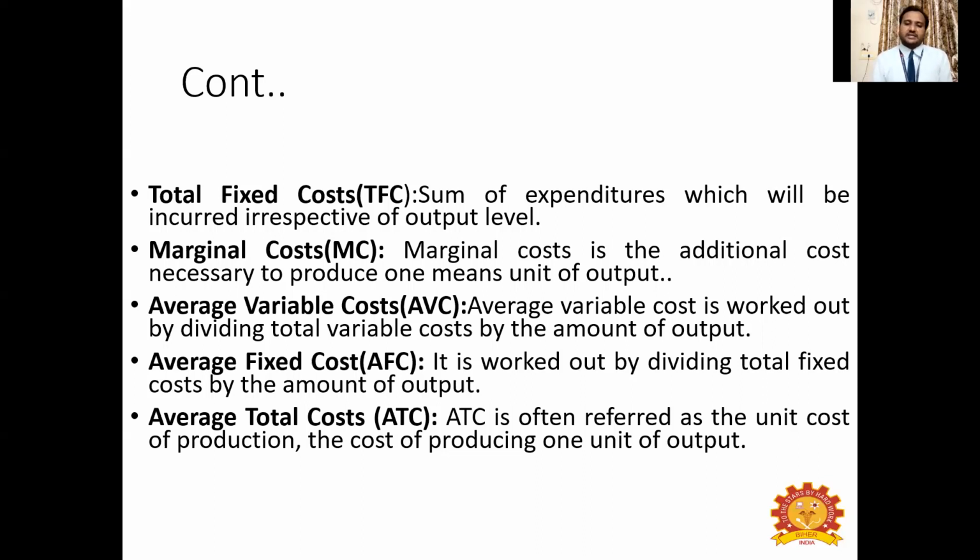Next one is average fixed cost. It is also worked out by dividing total fixed cost by the total amount of output, that is TFC divided by capital Q. And average total cost is the unit cost of production, the cost of producing 1 unit of output. How much money is required, both in terms of fixed and variable cost.